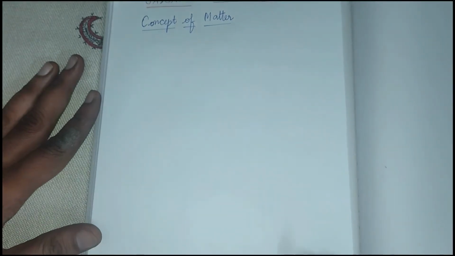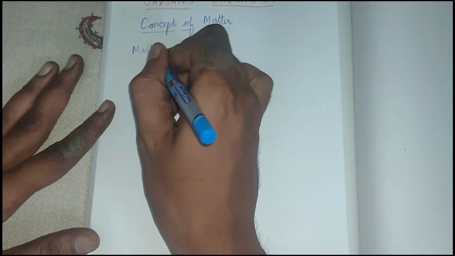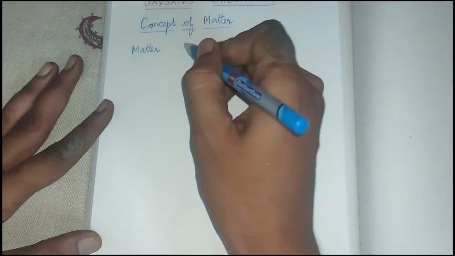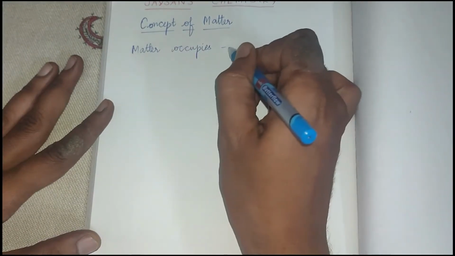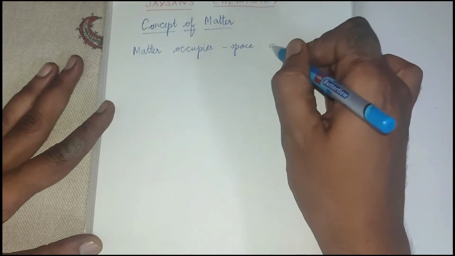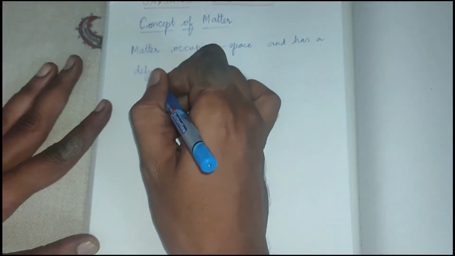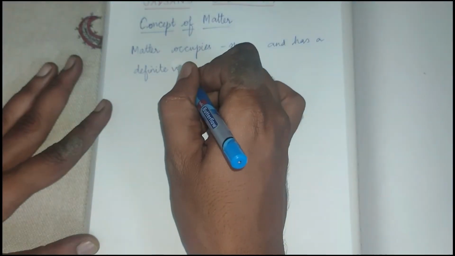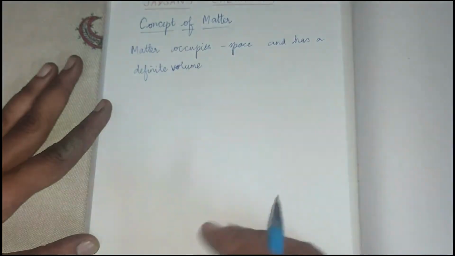Our next topic is going to be the concept of matter. First of all, let us know what matter is. Matter is something that occupies some space and has a definite volume. Something that occupies some space and has a definite volume is said to be matter.